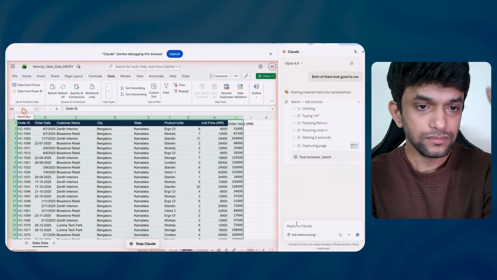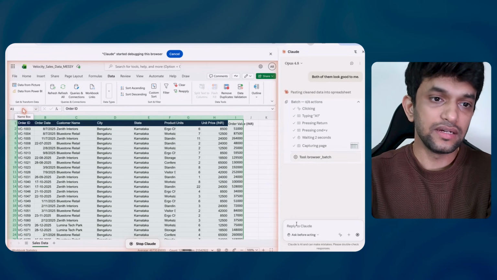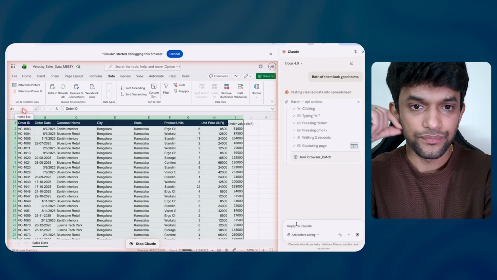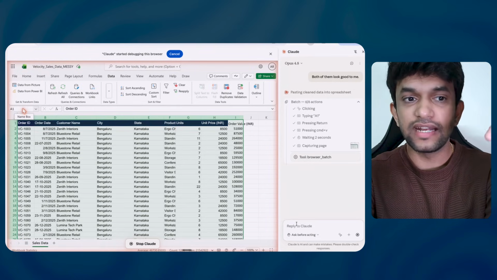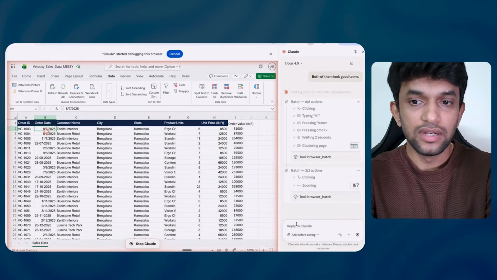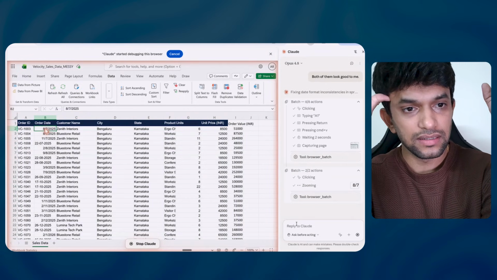Perfect. If you can see the dates here, the dates are not right. If you can see on the left side, now the city and state have been separated. The city, you can see Bengaluru, Karnataka, right now. Now it is working on the dates, I guess.